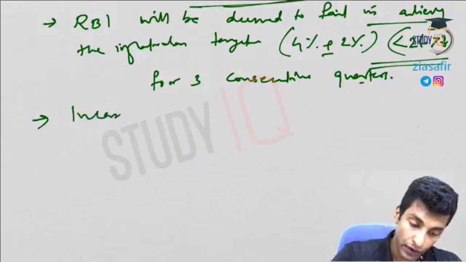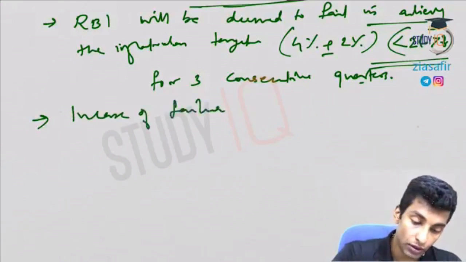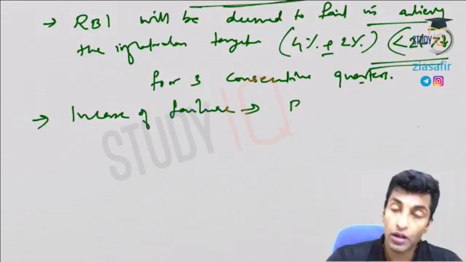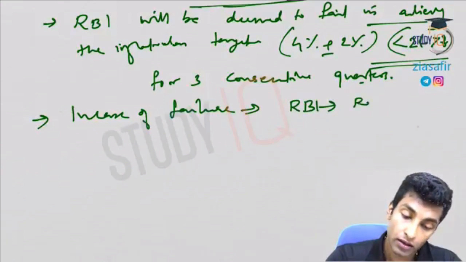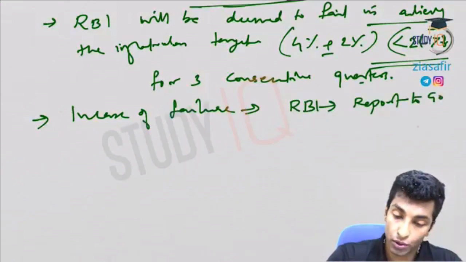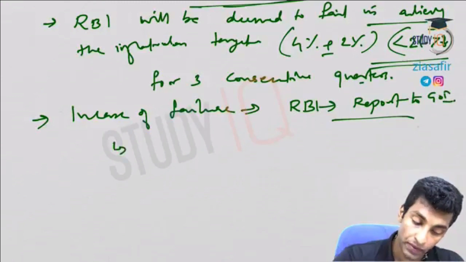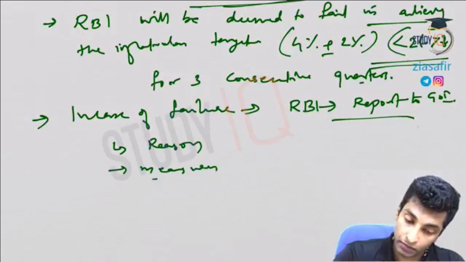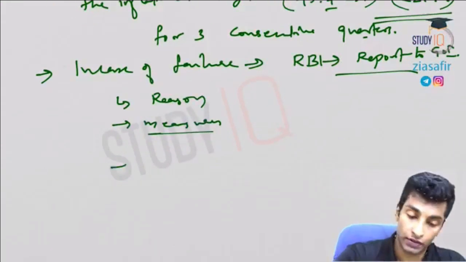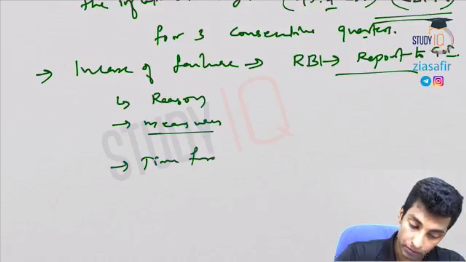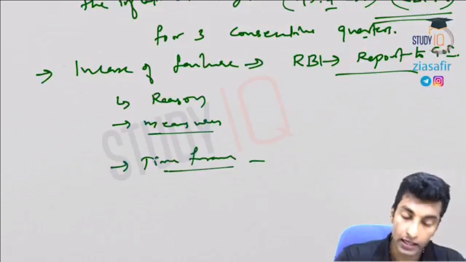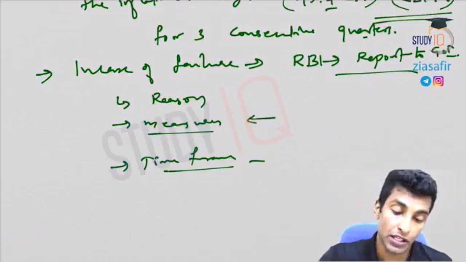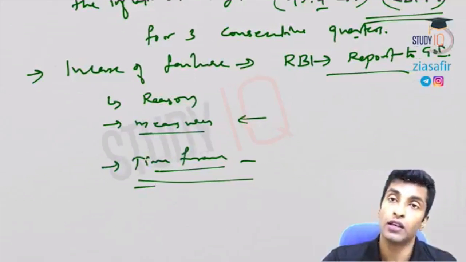So in case of failure to achieve the inflation target, RBI has to submit a report to the Government of India, which should indicate the reason for failure, the measures proposed by RBI to achieve the target, and the time frame within which the target is expected to be achieved pursuant to such measures. So you are proposing some measures and how long it will take to achieve the inflation targeting.